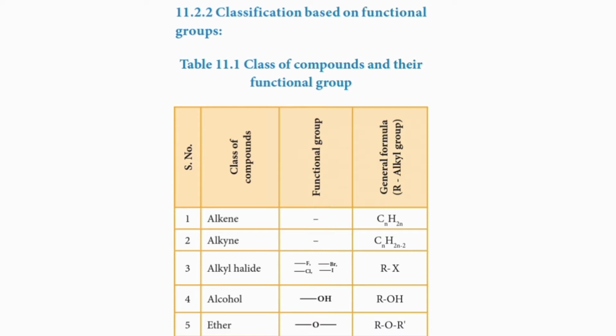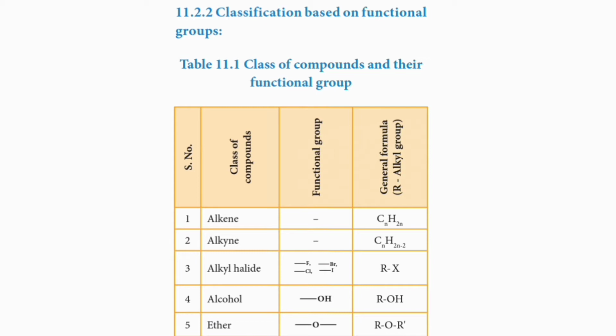Serial number 0, class of compounds alkane, functional group single bond, general formula CnH2n+2. Then serial number 1, alkenes, functional group double bond. Here no functional group is given, so we can just put an equal sign for the double bond. General formula CnH2n.